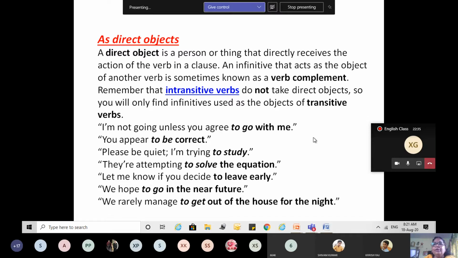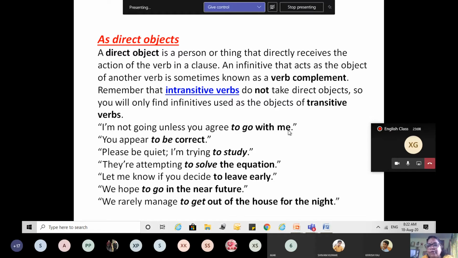I'm not going unless you agree to go with me. The main verb, the transitive verb on whose action the effect is falling on the infinitive, is agree. Ask the question: agree what? What is the answer that you are going to get?